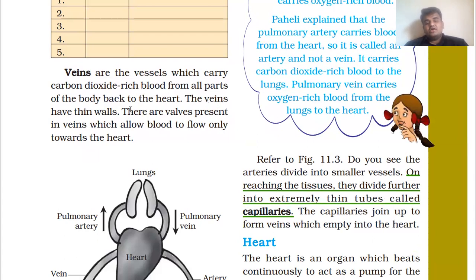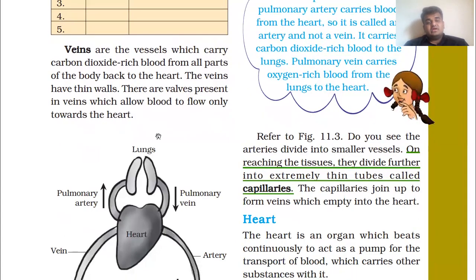The veins have thin walls. There are valves present in veins which allow blood to flow only towards the heart. We can say there must be a valve. Simply, you may have observed a non-return valve in some mechanism, in some engine or anywhere else.